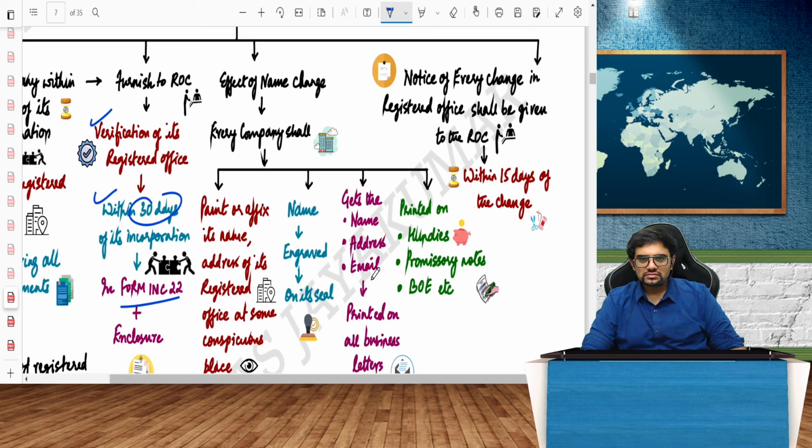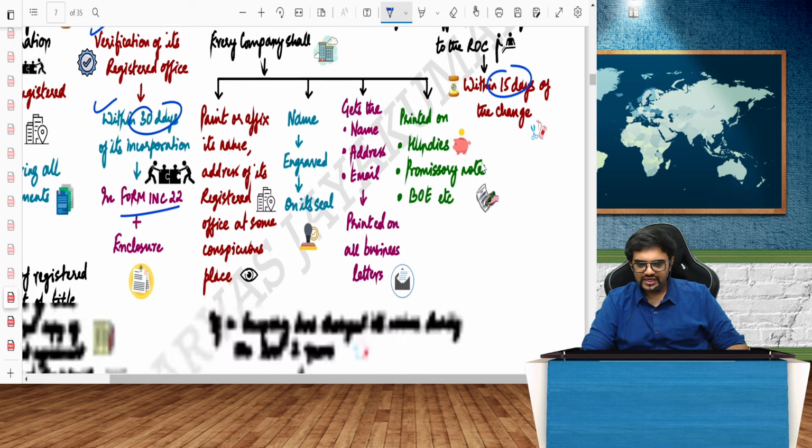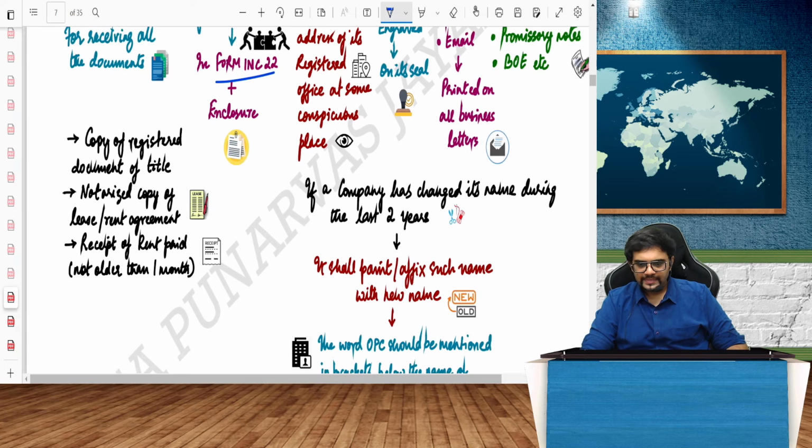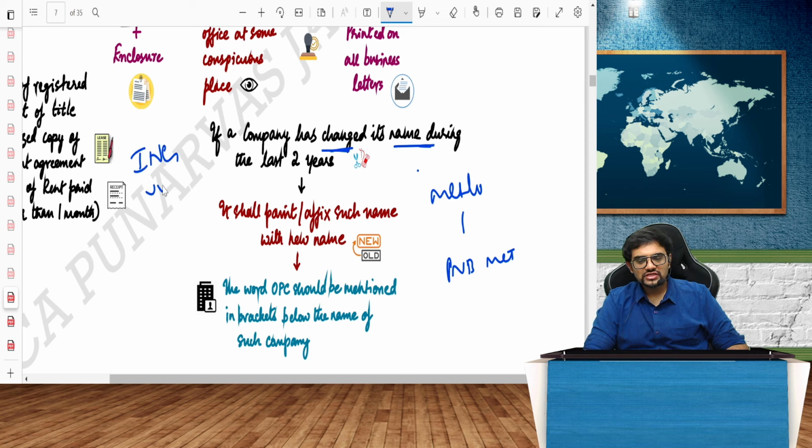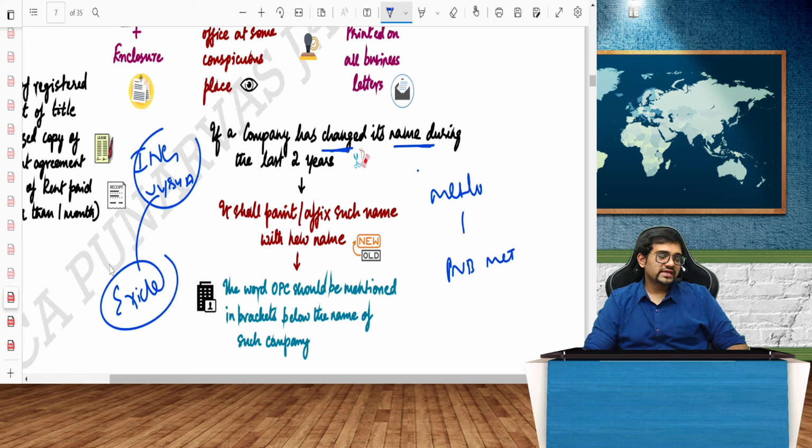Then, when you change the name, the new name also has to be added, all that is fine. And whenever there's any change in the registered office, you have to keep giving notices to the ROC within 15 days of any change as such. Now, if the company has changed its name during the last 2 years, for example, MetLife became PNB MetLife. You had an insurance company called ING Vysya. ING Vysya changed the name to Exide Insurance. So like that, if there is a change in name during the last 2 years, what should you do?